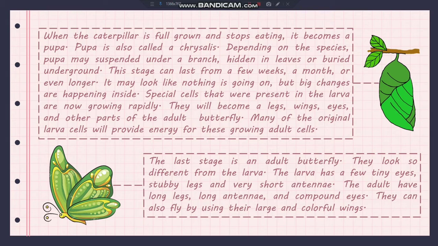The last stage is an adult butterfly. They look so different from the larva. The larva has a few tiny eyes, stubby legs, and very short antennae. The adult has long legs, long antennae, and compound eyes. They can also fly by using their large and colorful wings.